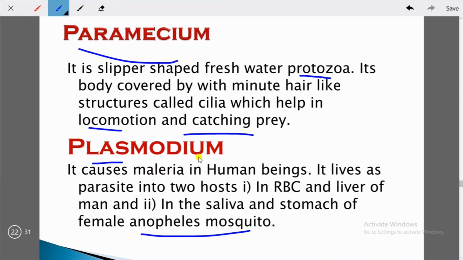They live as a host in the RBC and liver of man, and in the saliva and stomach of the female Anopheles mosquito. I hope you are understanding my discussion.